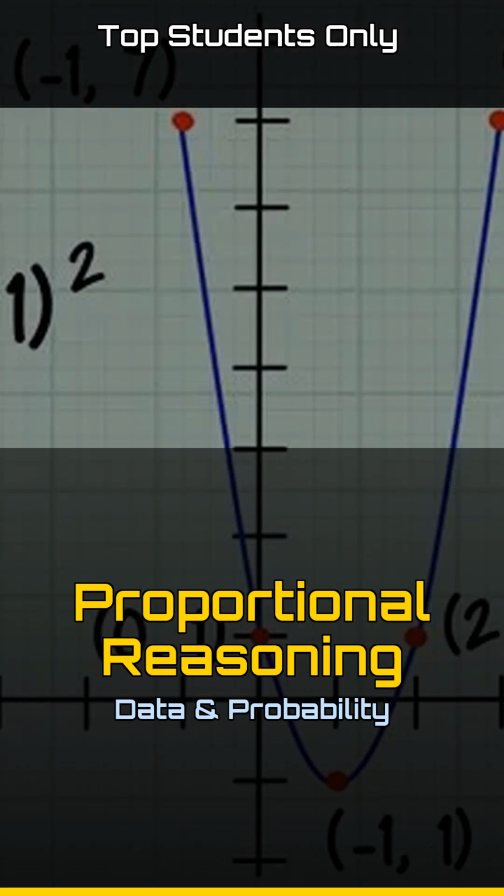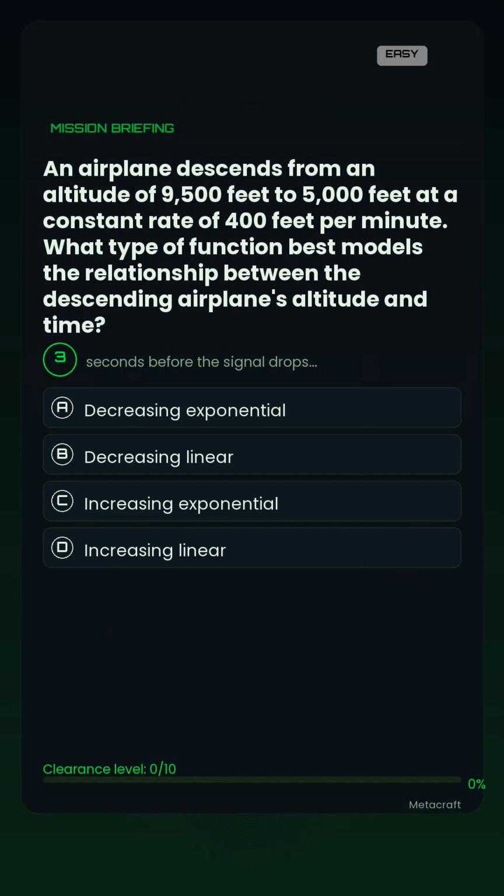Mission. Proportional reasoning. 10 questions. No mistakes allowed. Let's go. An airplane descends from an altitude of 9,500 feet to 5,000 feet at a constant rate of 400 feet per minute. What type of function best models the relationship between the descending airplane's altitude and time?